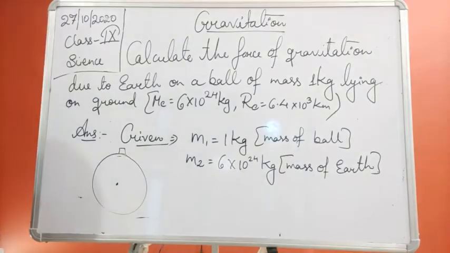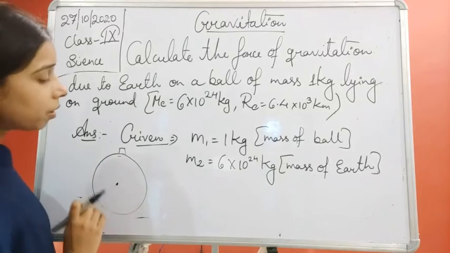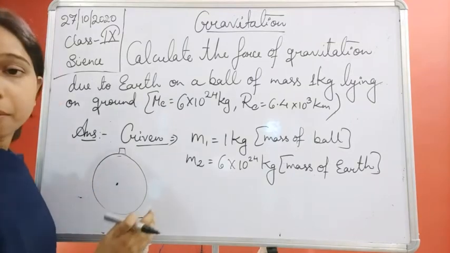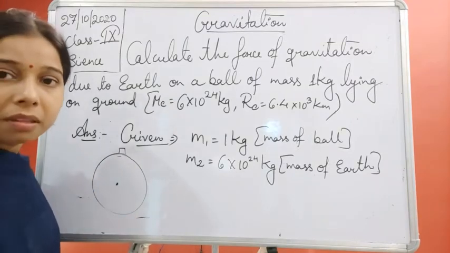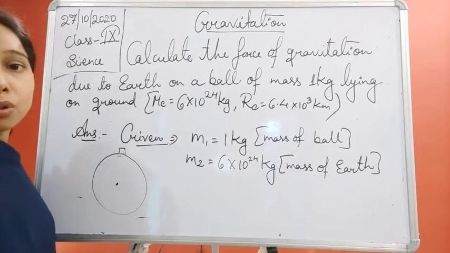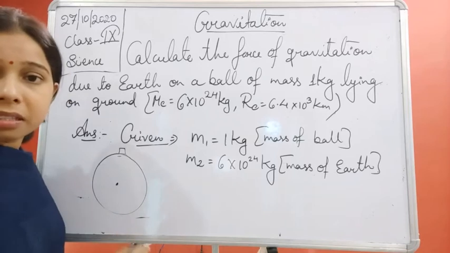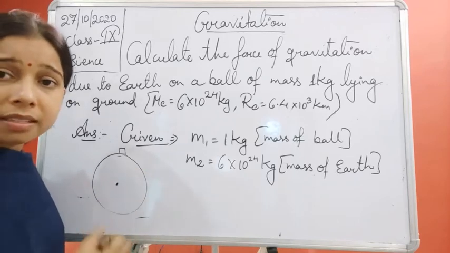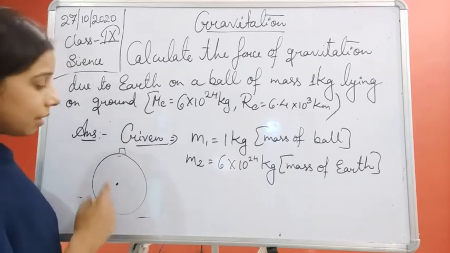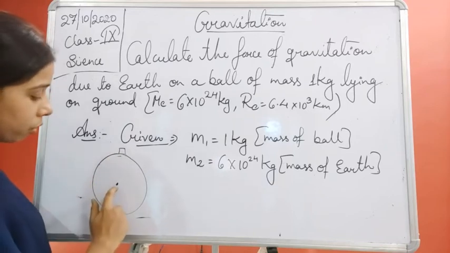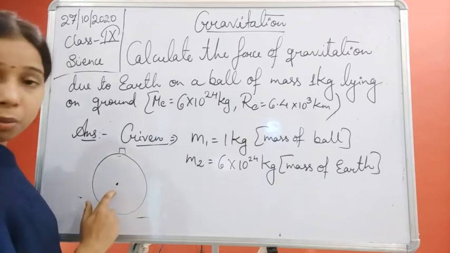So what are we saying, students? If a ball of mass 1 kg is kept on the surface of the ground, then the force which is exerted by the Earth is always towards the center. So it is lying on the ground and the force of attraction is exerted by the Earth towards the center.